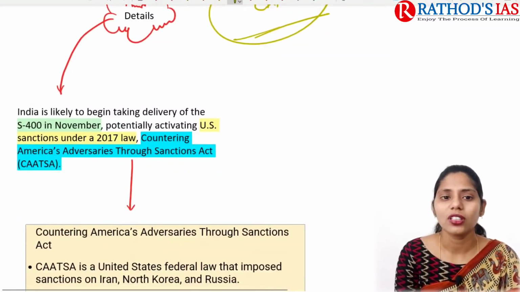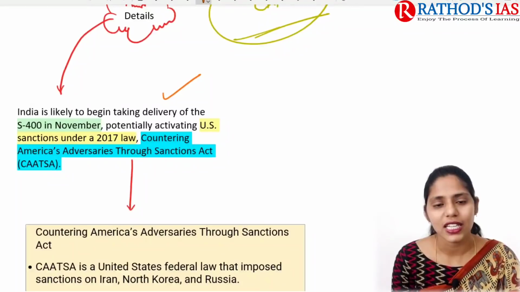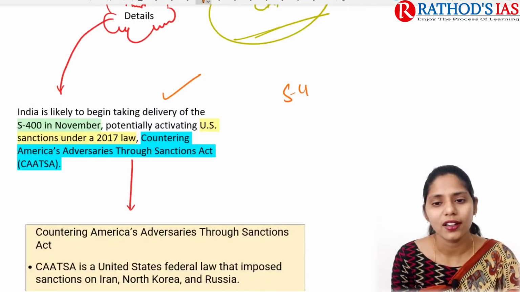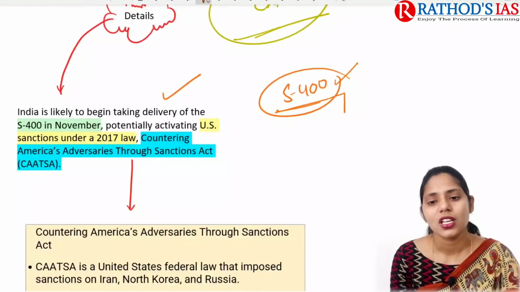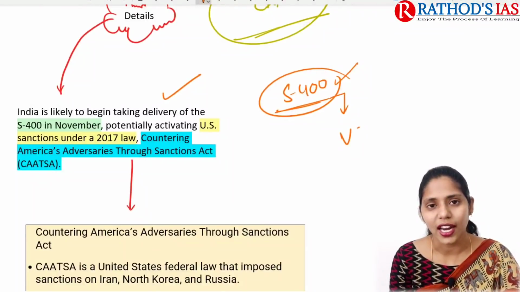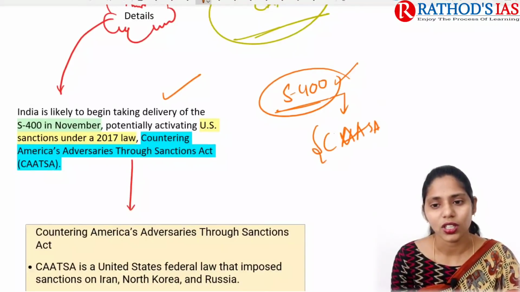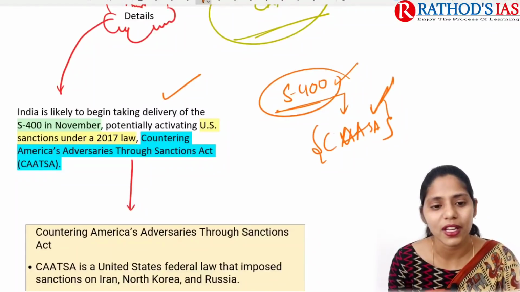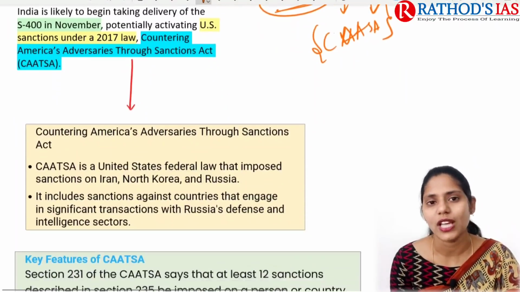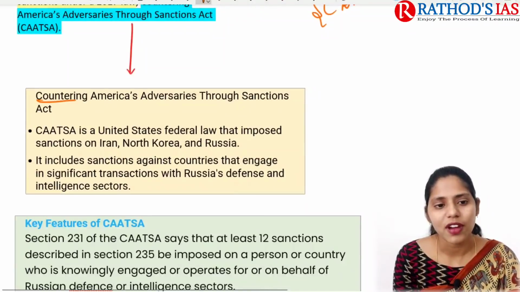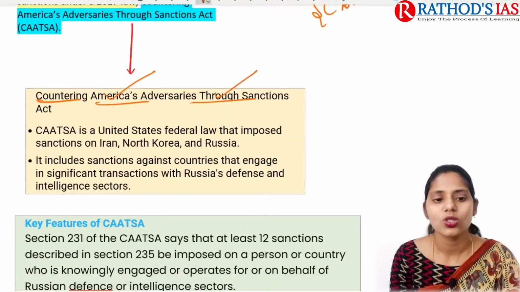If you are talking about details, it says that India is likely to begin taking delivery of the S-400 Triumph missiles in the month of November, that is next month. Because of this, India is now in danger of attracting CAATSA. Under this CAATSA, sanctions can be imposed on India by the USA. CAATSA is nothing but Countering America's Adversaries Through Sanctions Act.